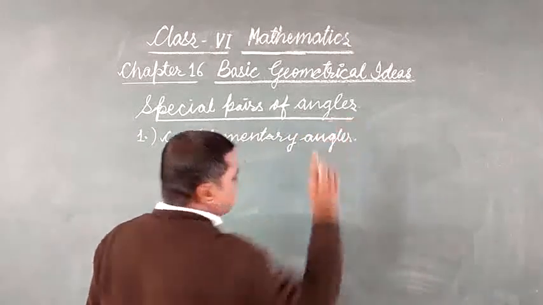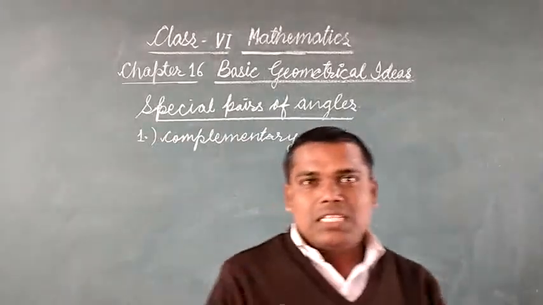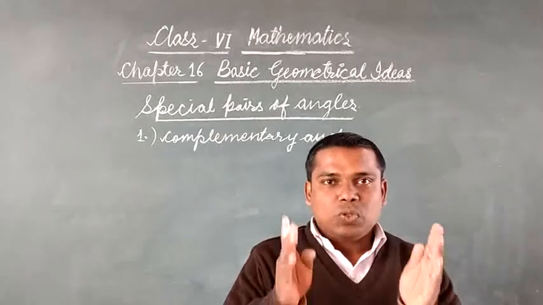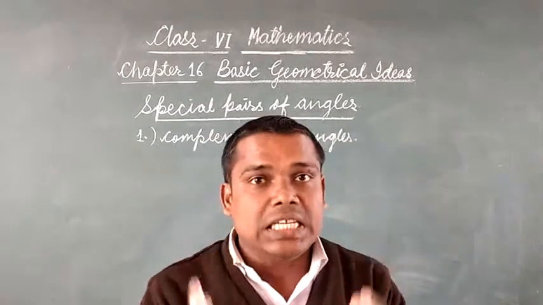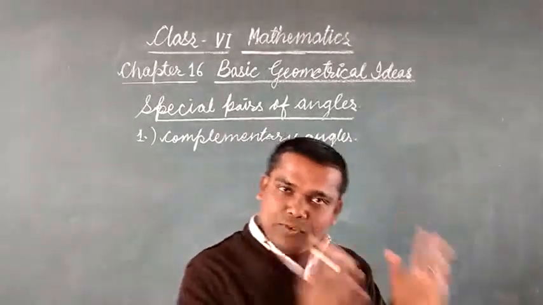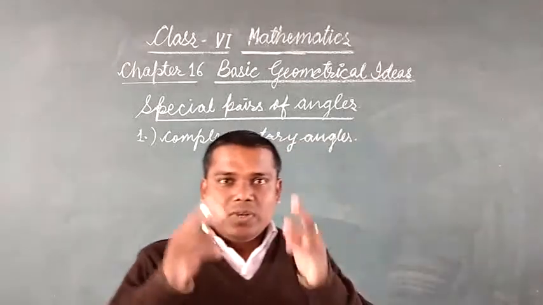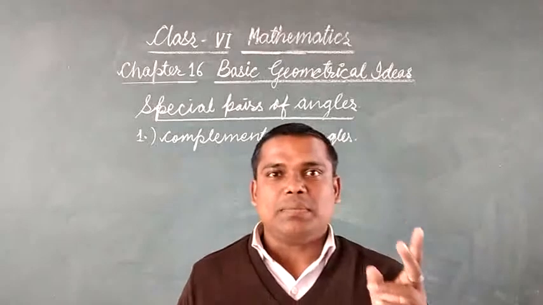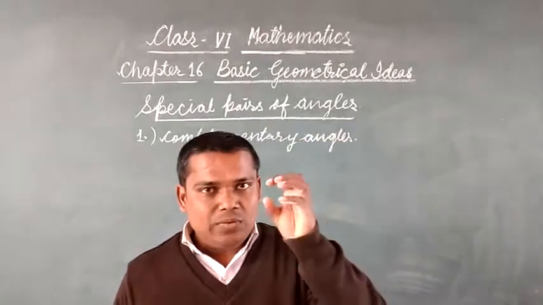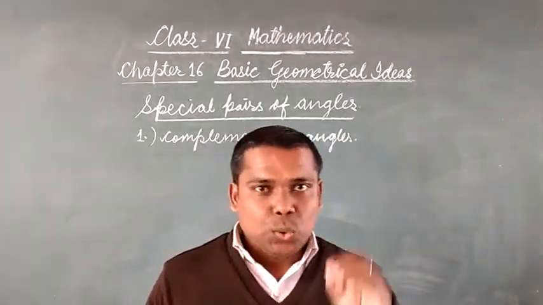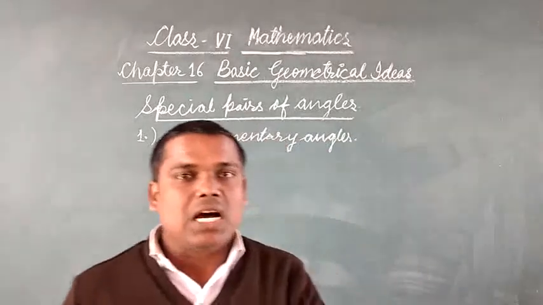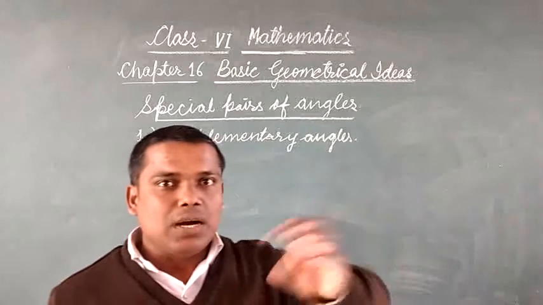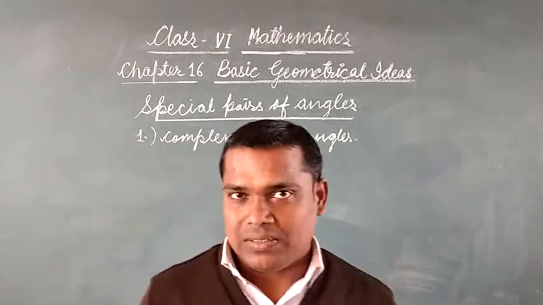Two angles are said to be complementary angles if their sum is 90 degrees. It means if the measurements of two angles are given to us and we add them and get the sum 90 degrees, we say that the two angles are complementary angles and the angles are complement to each other.